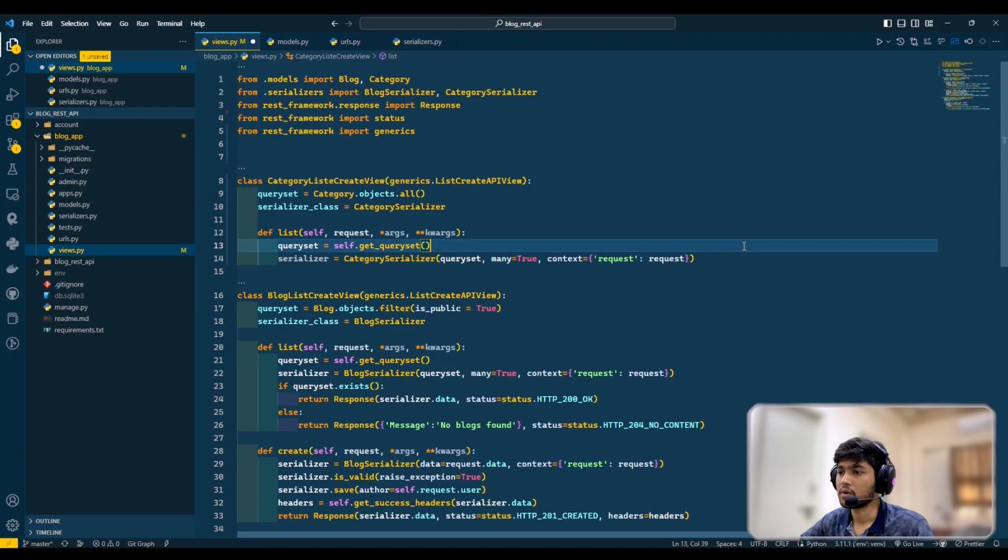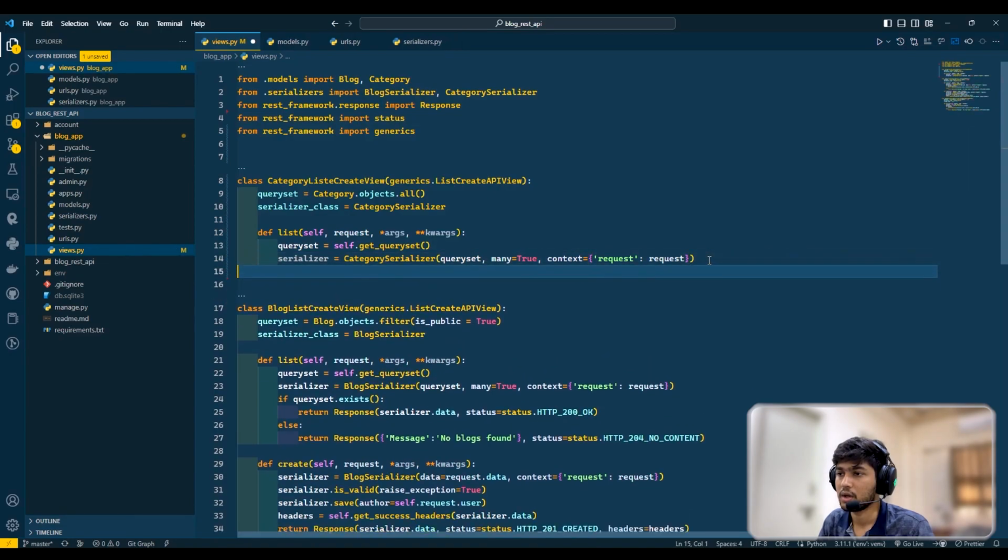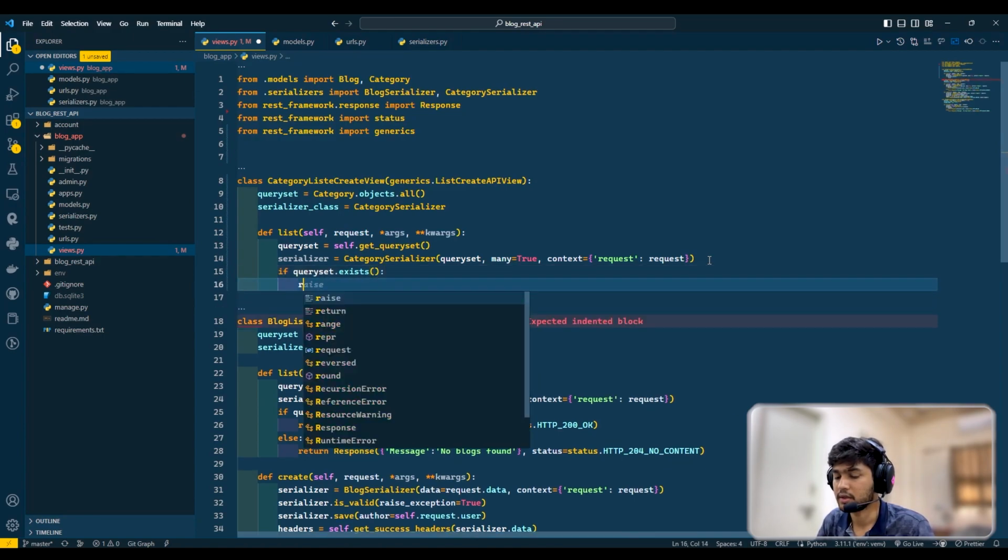Done. Now once we do this, we need to check whether the category exists or not. We can do this by an if condition: if queryset.exists, then return the response.